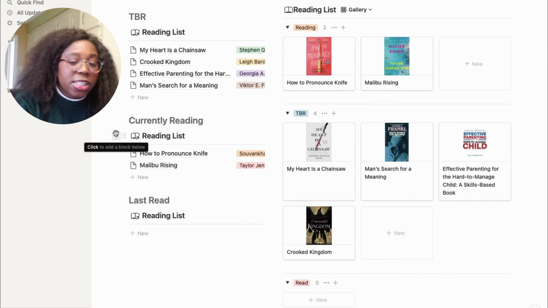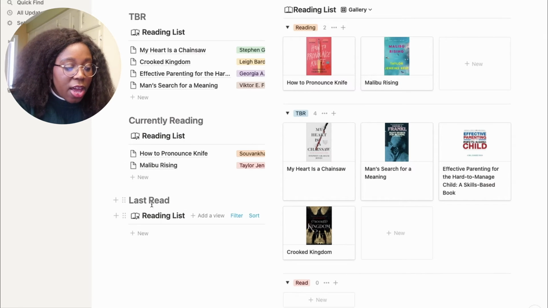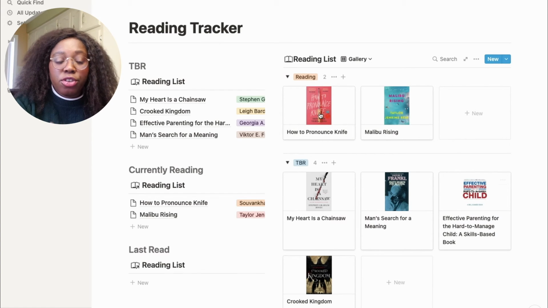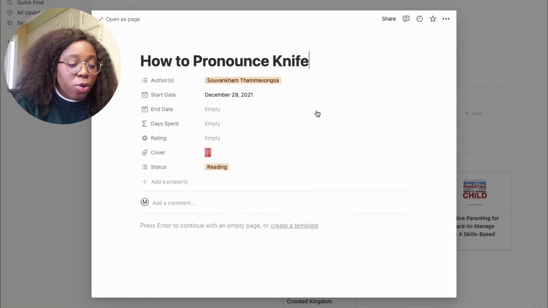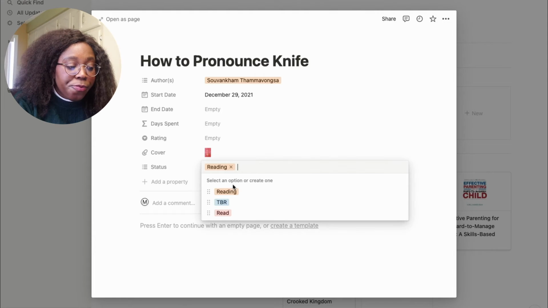Then I didn't technically start my Malibu Rising, but I'm starting it today, so I count it as currently reading. And I will move the things I finished reading into my last read. What I like is that I can also see the books as the cover, but I have to post a link to the cover. If you click on, for example, How to Pronounce Knife, you can write the author's name, when you start reading it, when you finish reading it, and the cover, like a link to it, and the status. Status can be reading, to be read, and read.